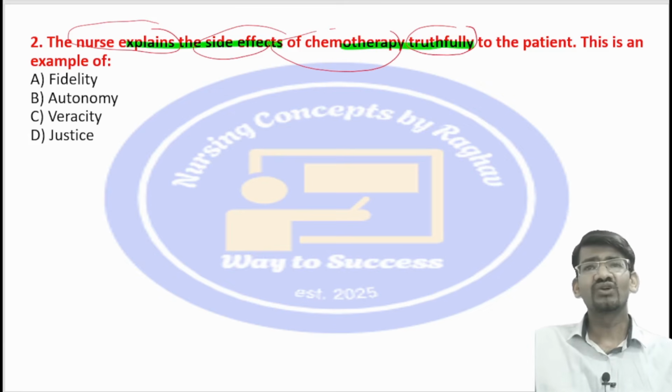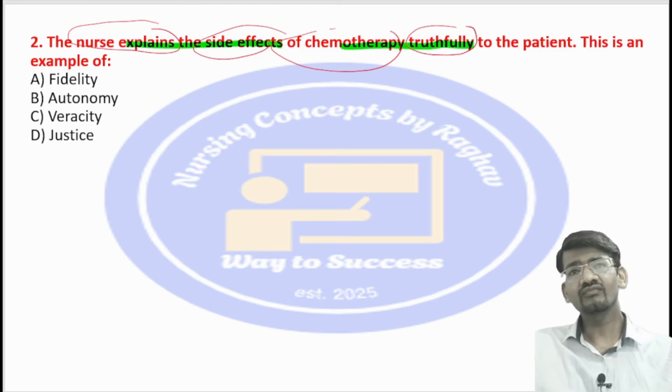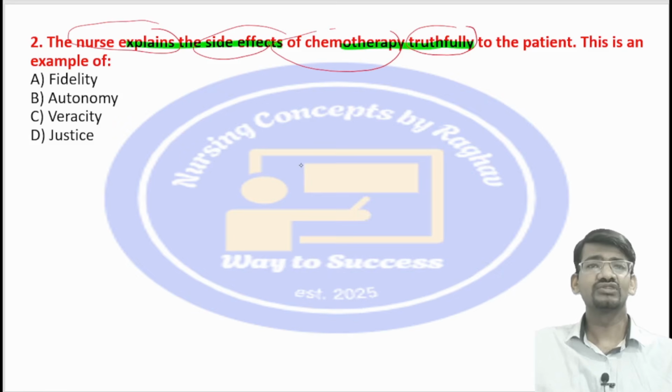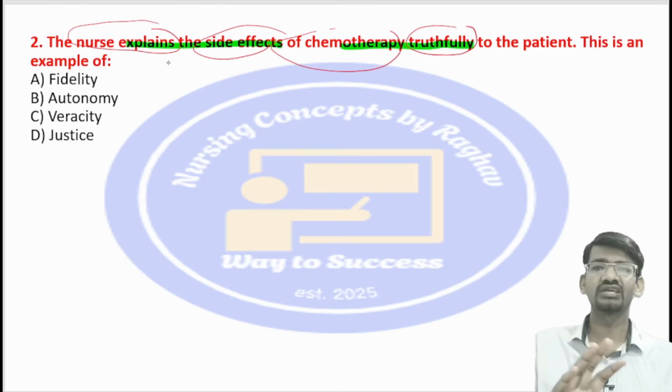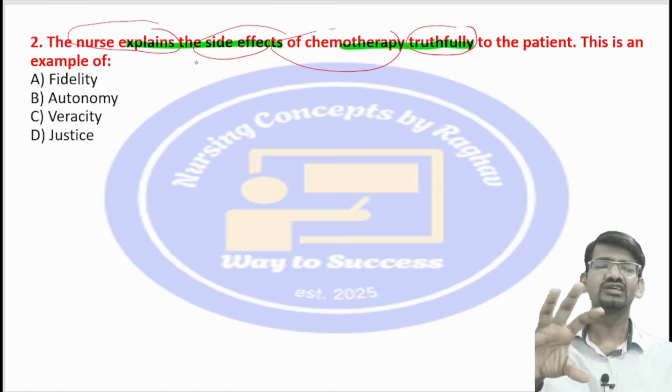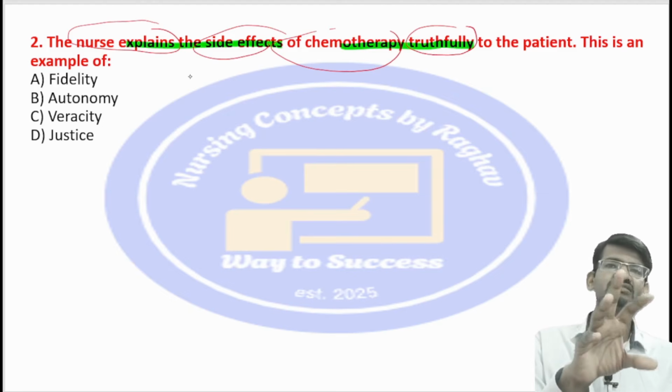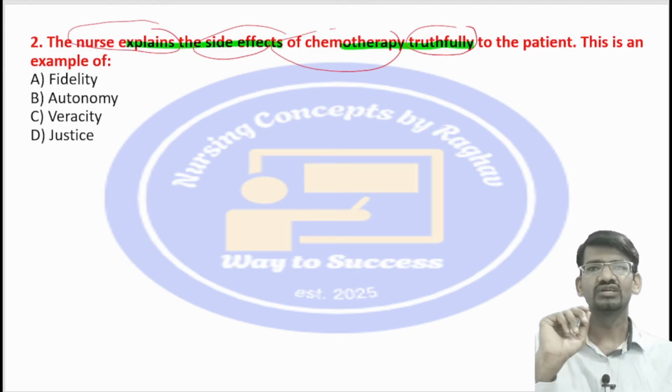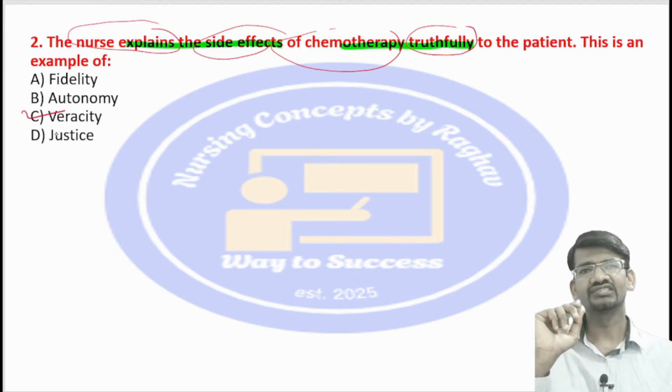So telling the truth, what ethical principle is that? Telling the truth is veracity. Looking at the options: fidelity stands for commitment to your promises, and in the question she is not making any promises to the patient. Autonomy means the patient takes self decisions, which is not the case here. Veracity stands for truth telling, and she is telling the truth to the patient. And justice means treating patients impartially, but there is no impartiality scenario in the question, so this doesn't apply. The right option will be veracity.